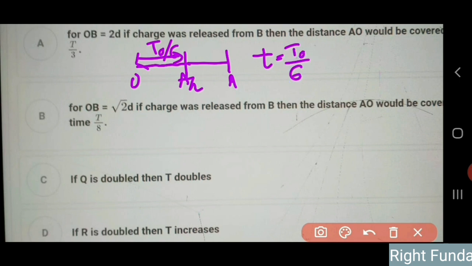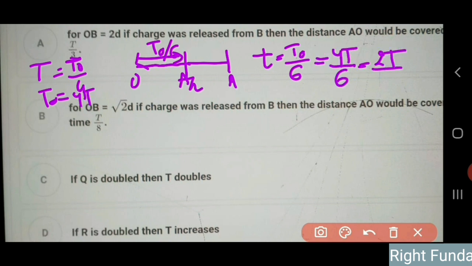But we know this T, as we calculated last time, is equal to T naught by 4, the A to O time in the last case. So T naught is equal to 4T. If I put 4T by 6 here, it is equal to 2T by 3 time it will take to travel from A to O if released from 2D distance. So this option is wrong.